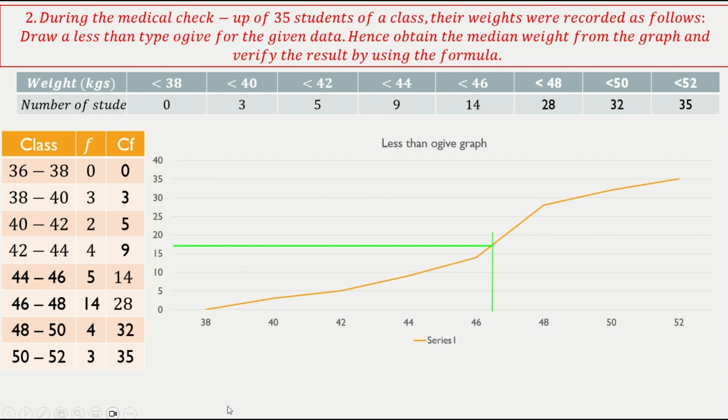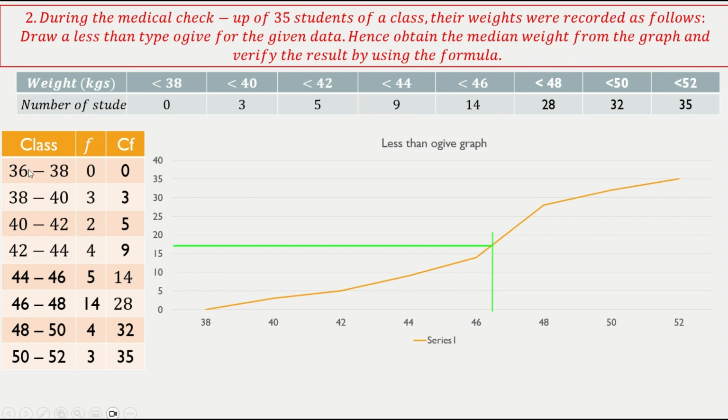During the medical checkup of 35 students of a class, their weights are recorded as follows. Draw the less than type OG for the given data, hence obtain the median weight from the graph and verify the result using formula also. Okay, so let's do first draw it by graph and see what will be the value, and then you will verify it. Okay, so it's a less than OG, so you will write the cumulative frequencies in the increasing order. Okay, so that's what I have done here.